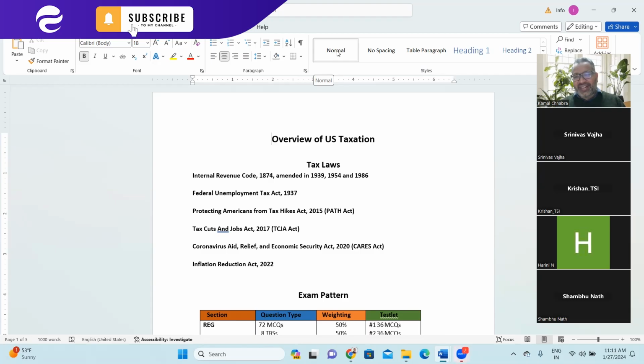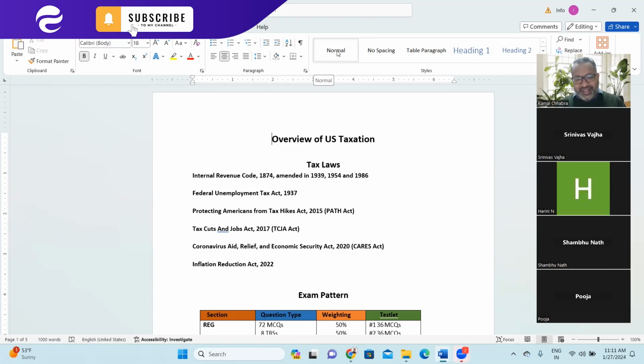Do you remember? 1961, absolutely right. In the same way, in the US it is the IRC, Internal Revenue Code 1874, amended in 1939, further amended in 1954, and lately amended in 1986. So it is generally called IRC 1986 now.